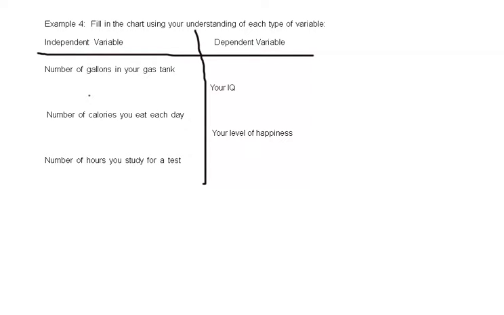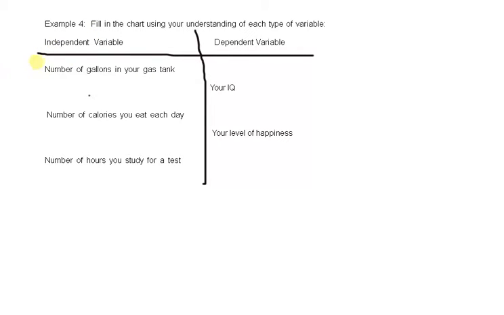Okay, here's a graph, and we are given either the independent value or the dependent value, and we need to fill in something that either depends on the independent value or maybe is independent of the dependent value, something that goes together.